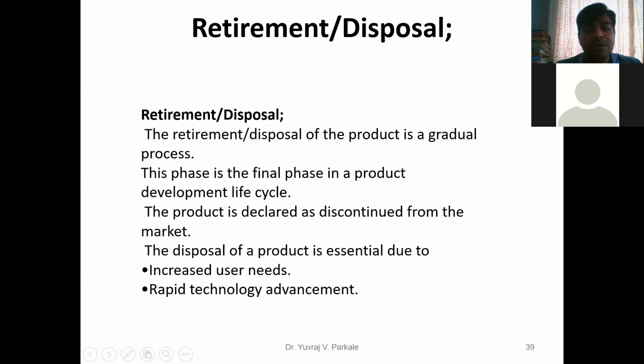So we cannot use such a kind of mobile because right now we require a mobile with Android technology. So if there is any rapid technology advancement, these are the two reasons to dispose of your product or retire your product from the market and design your new product, with the required needs of your customer and with the rapid technology advancement.